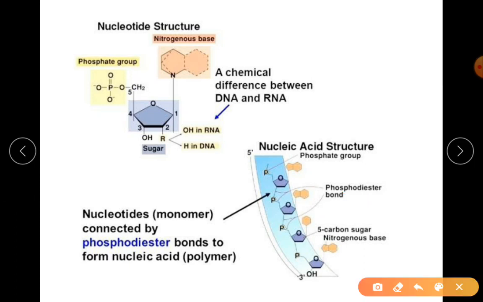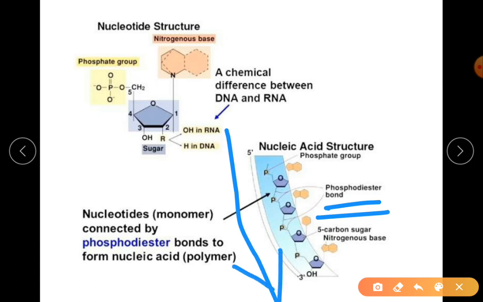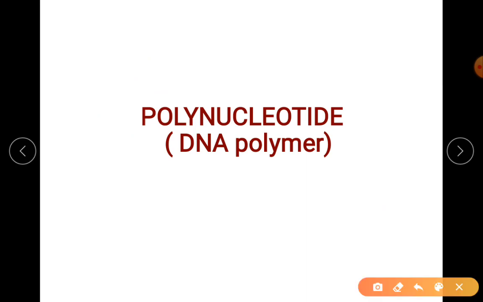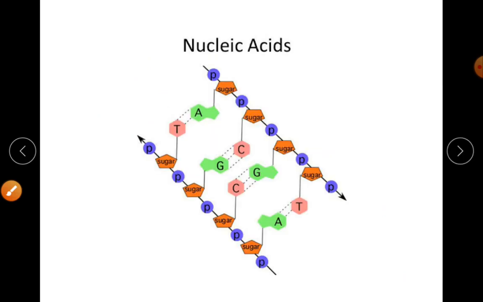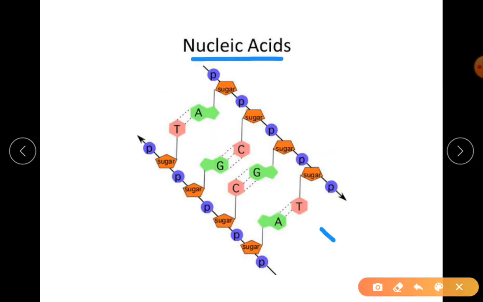So with the help of these phosphodiester bonds, we get a chain of nucleotides, which we call a polynucleotide. Okay, polynucleotide, another name. Polynucleotide, DNA polymer, nucleic acid. But when we say nucleic acid, we are saying there is some kind of additional structure, and you'll understand that about the pairing of the 2 strands.